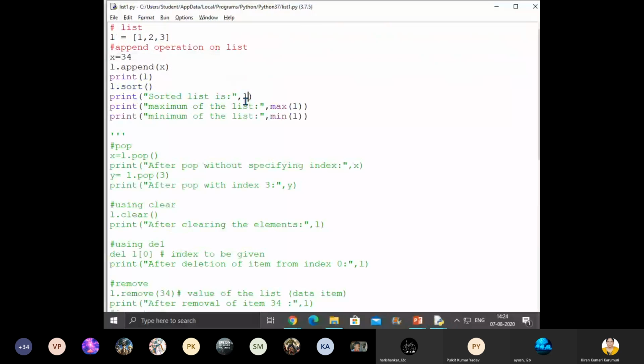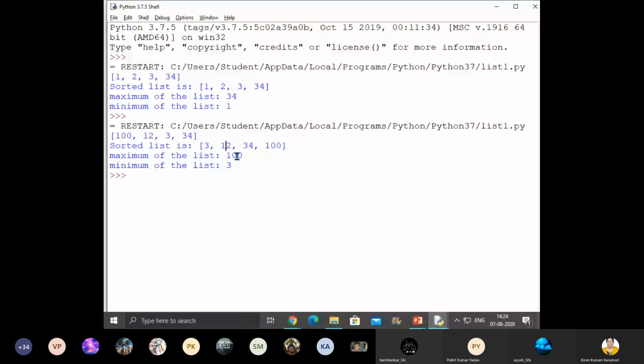Okay, let me give you some different values here. Some 12 is here and 11 is here. So now you can see 11, 9, yeah, 100 is here. So now it should be sorted, right? 3, 12, 100. Now you can see, children, 3, 12, 34, 100.